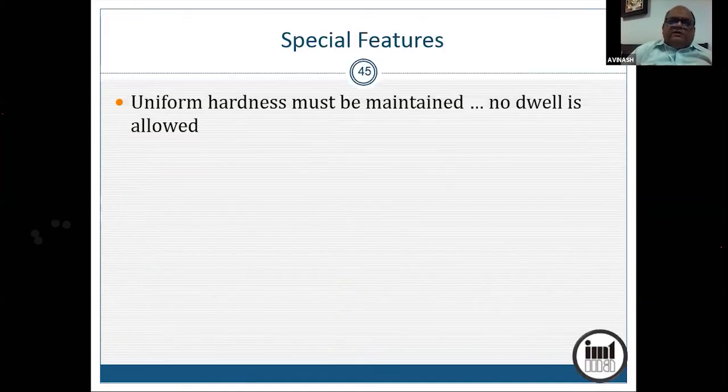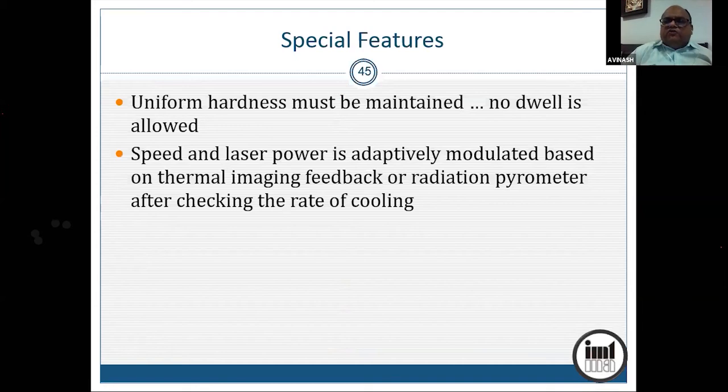The requirement here is that uniform hardness should come everywhere. So the laser cannot stop anywhere. So you require a 6-axis robo. Speed and laser power have to be adaptively modulated based on thermal imaging. The problem is the hardening is happening from self-quenching. Somewhere the conductivity is higher, somewhere it is lower, depending on where you have ribs underneath and where you don't. Somewhere you have less cross section, somewhere you have bigger cross section on the job. So you can't throw the same power everywhere.